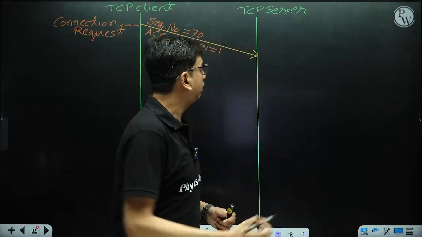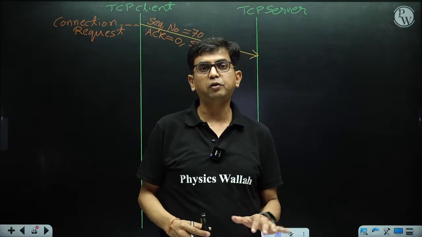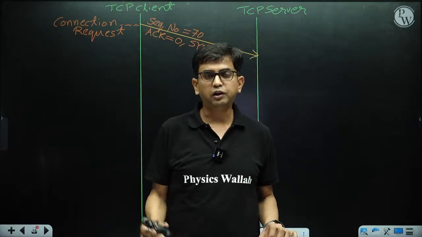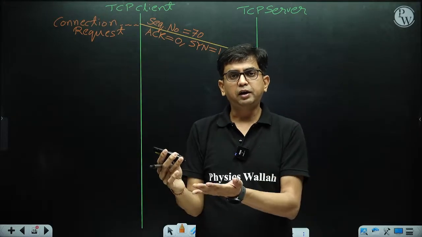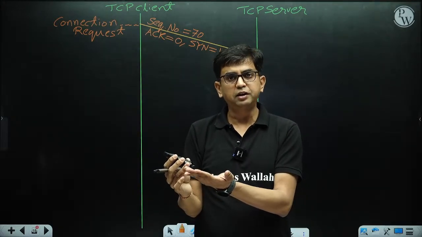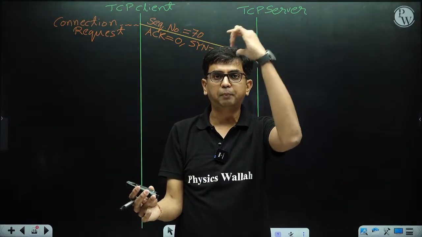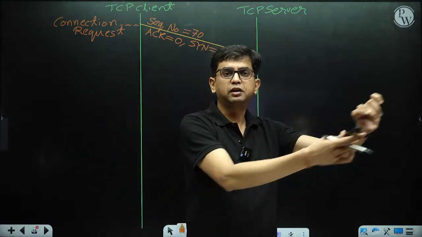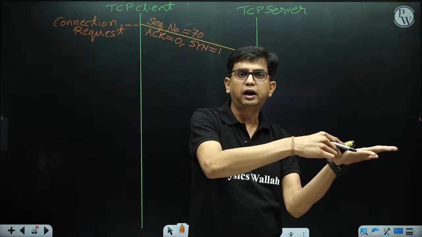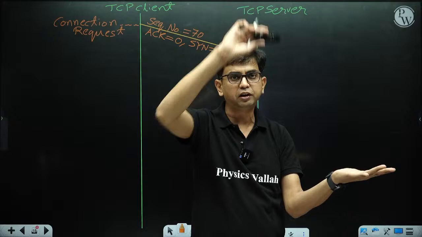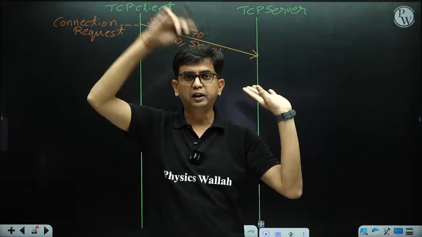Now this segment is received by the TCP server. The TCP segment is prepared and given to IP. IP takes the destination IP address, puts this segment in the payload part, and takes this datagram to the destination IP, and the destination IP gives the segment to the destination TCP. So the destination TCP gets the same segment sent by the client.